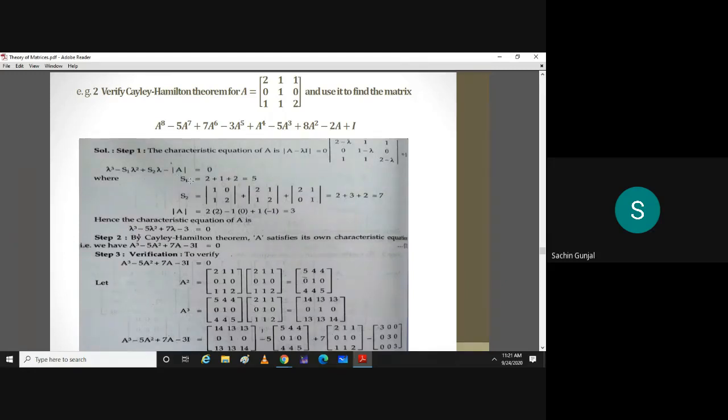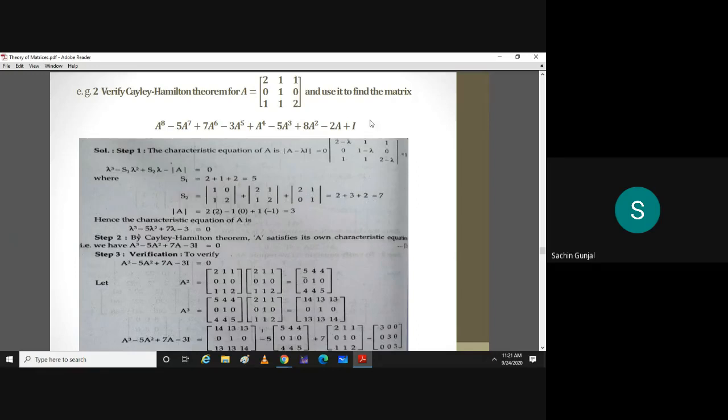S1 is the trace of A, that is 2 plus 1 plus 2, that is 5. S2 is the sum of minors of diagonal elements. So the minor of 2 is the determinant of 1, 0, 1, 2. The minor of this 1 is the determinant of 2, 1, 1, 2. And the minor of this 2 is the determinant of 2, 1, 0, 1. And that turns out to be 7.